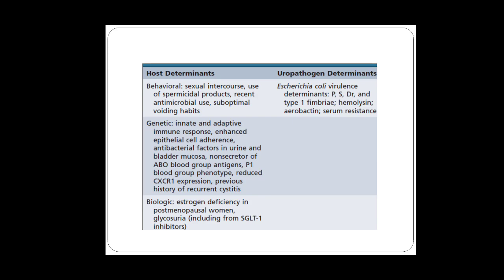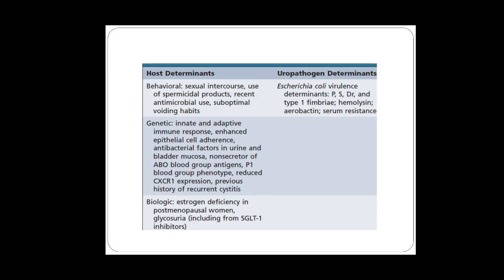There are a lot of host determinants which lead to UTI, like frequent sexual intercourse. If you void immediately after sexual intercourse, there will be fewer chances of UTIs. The use of spermicidal products inhibits the normal bacterial colonies in the vaginal epithelium, which may lead to UTI in the woman and also in the man. Also frequent use of antibiotics, antibiotic abuse, and suboptimal voiding habits.